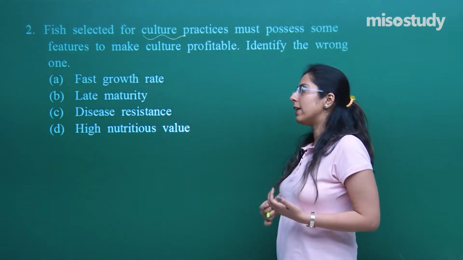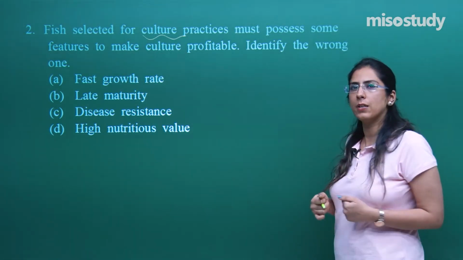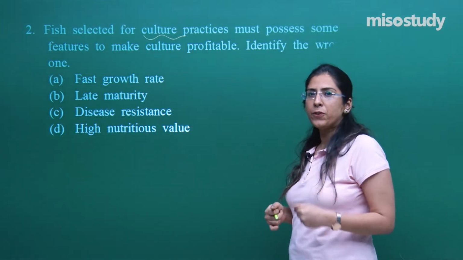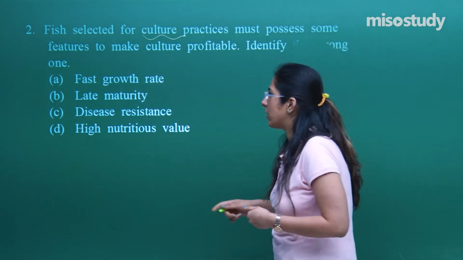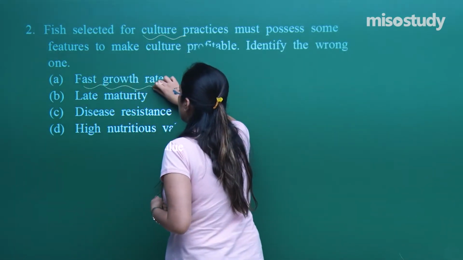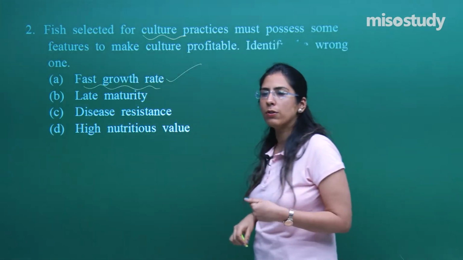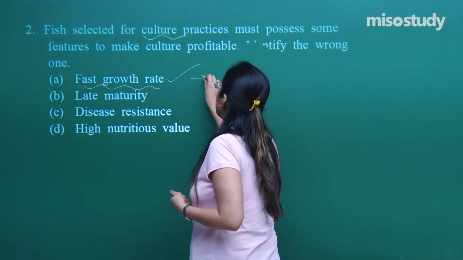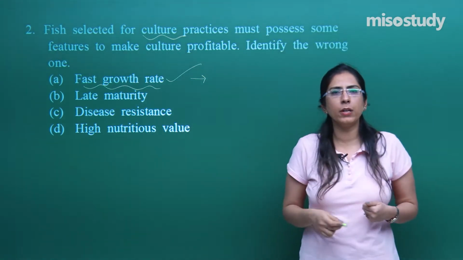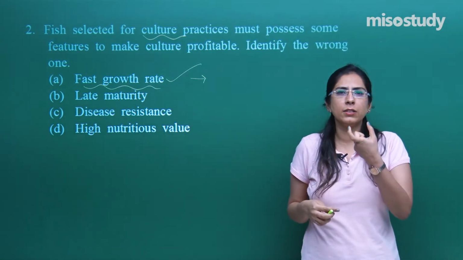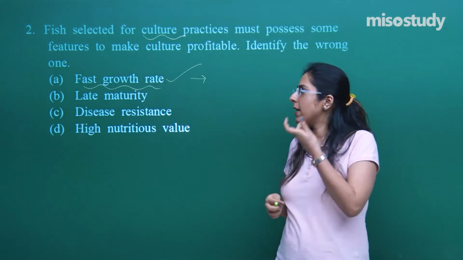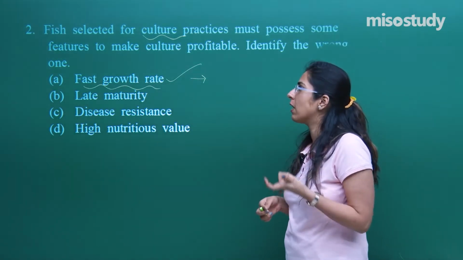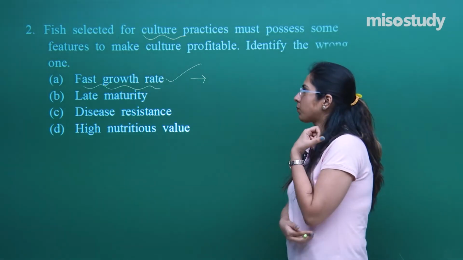Let's look at the options, then we will judge which one is right and which one is not. A, fast growth rate. Yes, the fishes should have a fast growth rate. This is important when we talk about fish culture. When there is a fast growth rate, that means healthy offspring, healthy fingerlings will be produced, and good quality fishes will be produced that will have a good amount of protein.